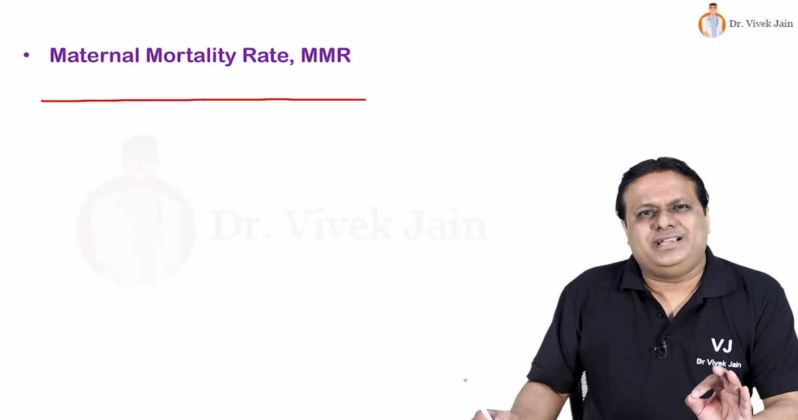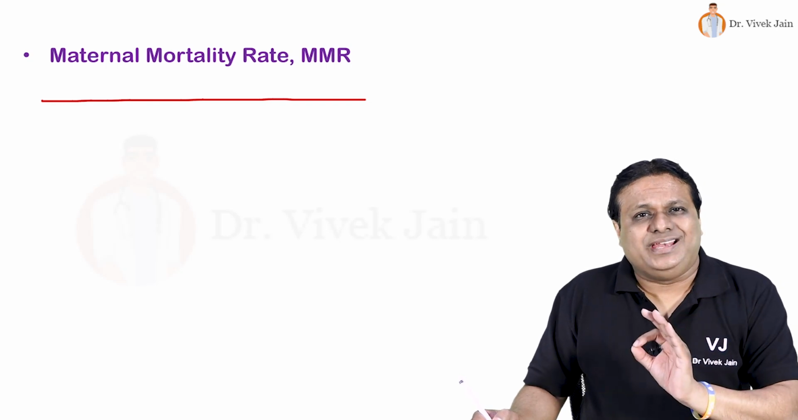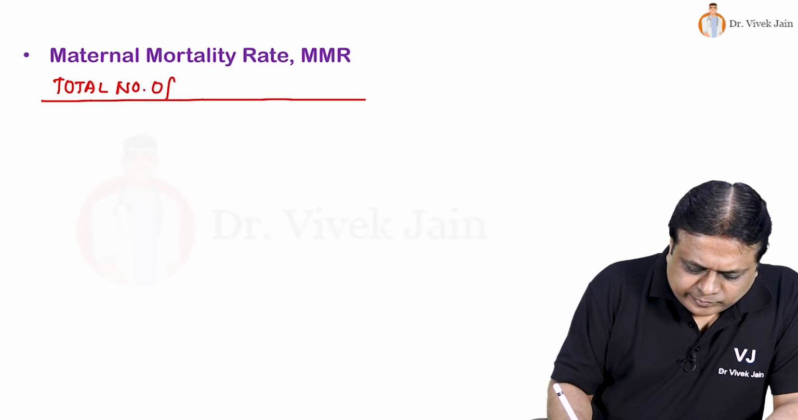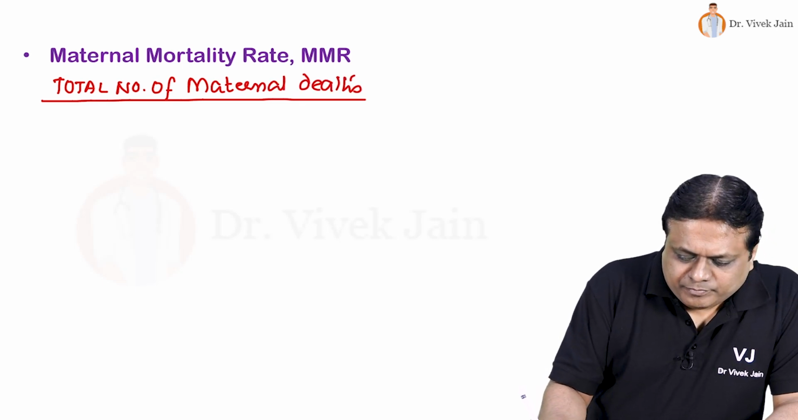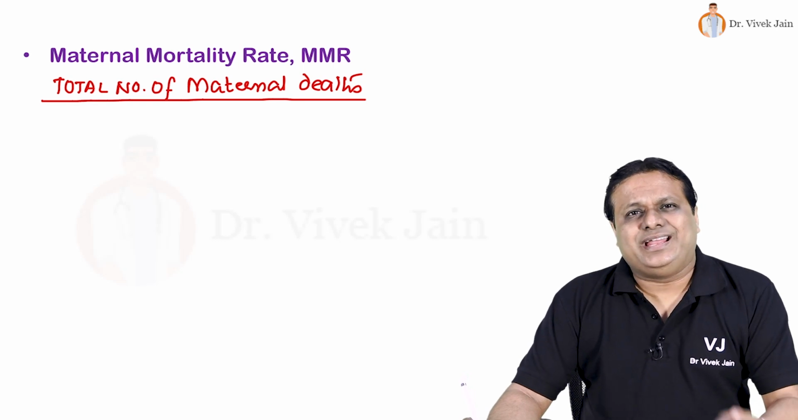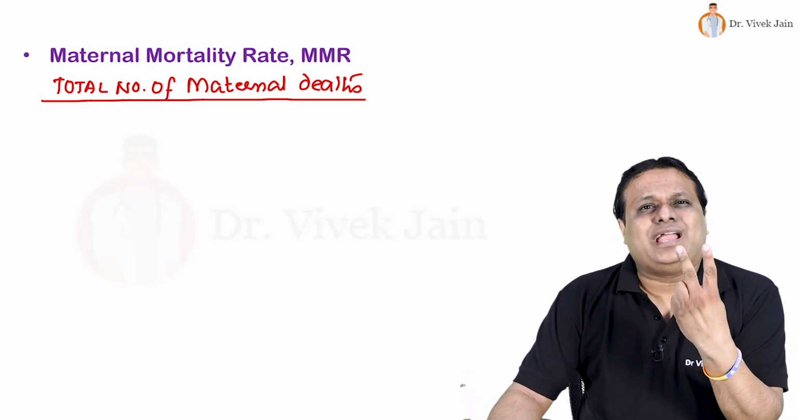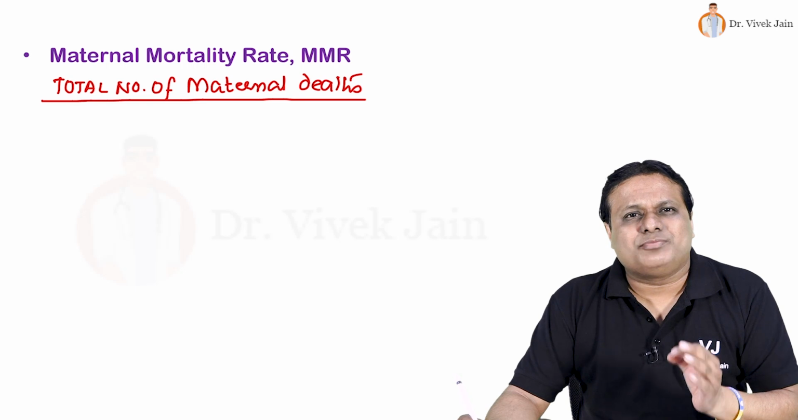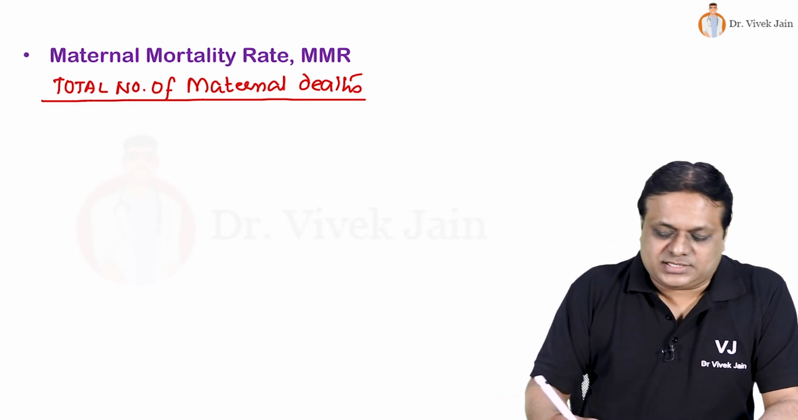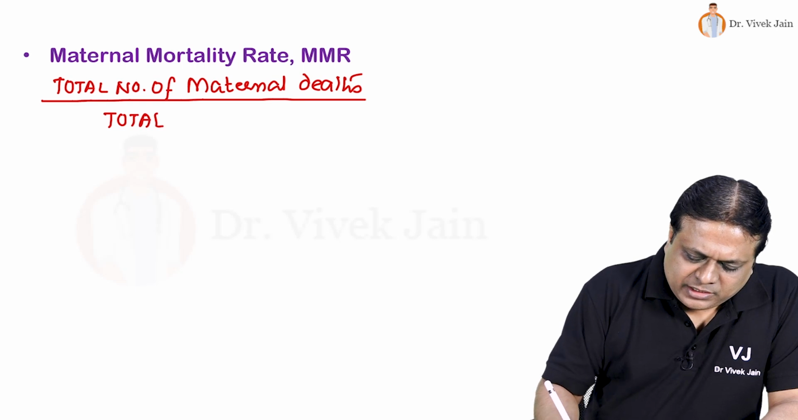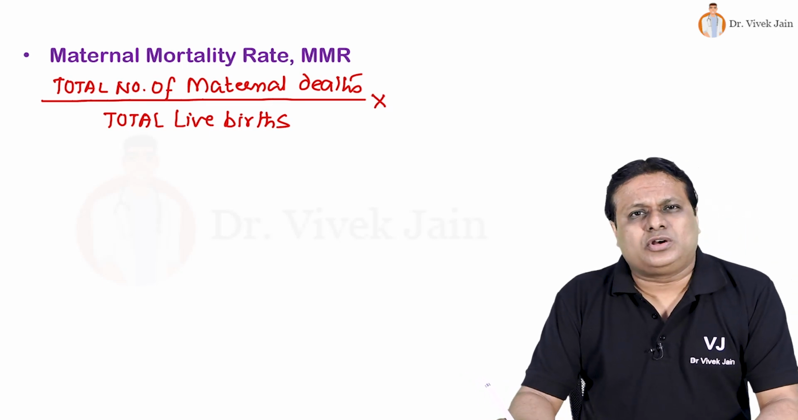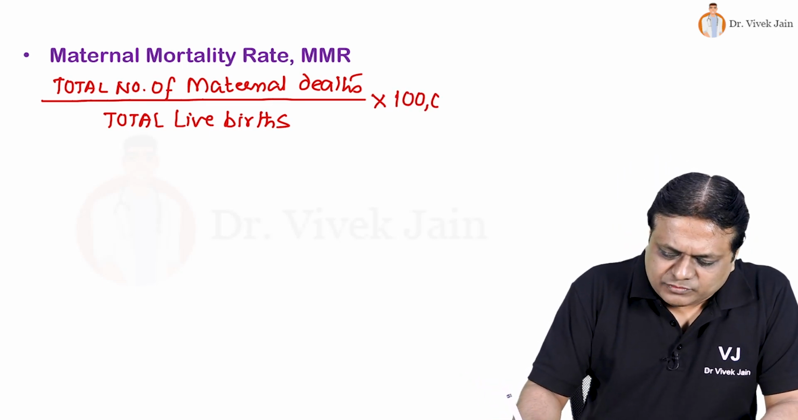Now we look at the best indicator of maternal care, maternal mortality rate. Numerator is total number of maternal deaths. Who is a maternal death? Death anytime in pregnancy, death any time during labor delivery process, or death within 42 days of delivery also is included in this maternal death. Denominator is again same. Just like any other MCH indicator, it is again total live births. But here multiplier is not 1000, rather here the multiplier is 1 lakh.